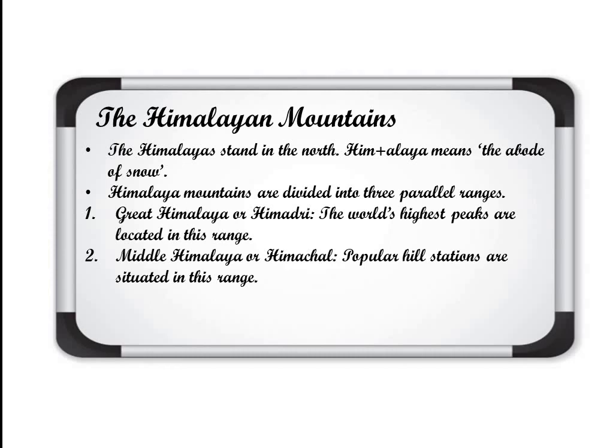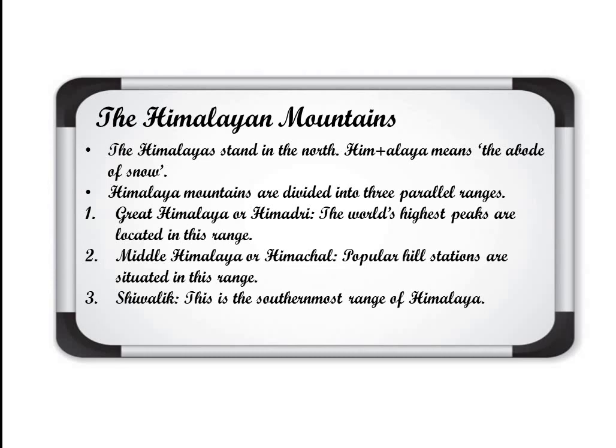So the speciality is that different hill stations are situated here, and its name is Middle Himalaya or the Himachal. The third one is Shivalik. This is the southernmost range of Himalaya.